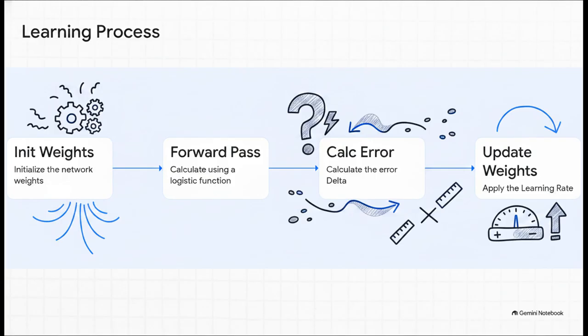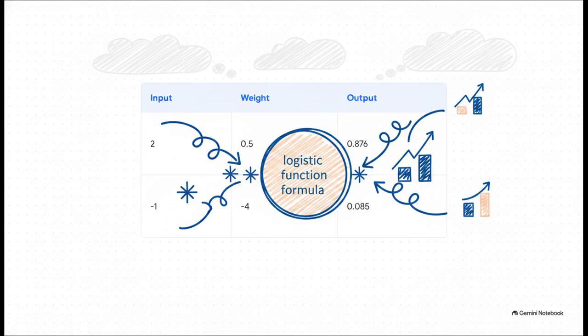First, we initialize our weights. Second, we calculate a forward pass to make a prediction using an activation formula, like a logistic function. Third, we initiate the backward pass, basically checking how wrong we were, to calculate the error, which we call delta. And step 4, we update those initial weights using a learning rate. Let's actually see that in action.